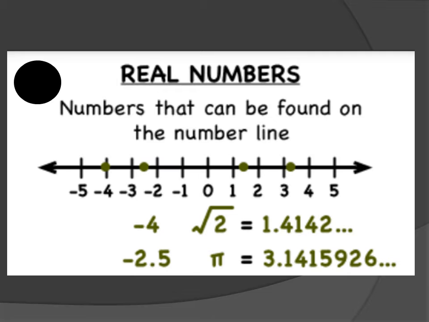It means that all the numbers that you can see and all the numbers that are found between these numbers are all real numbers. So we can say that all the natural numbers, whole numbers, rational numbers, irrational numbers and all integers are considered as real numbers.